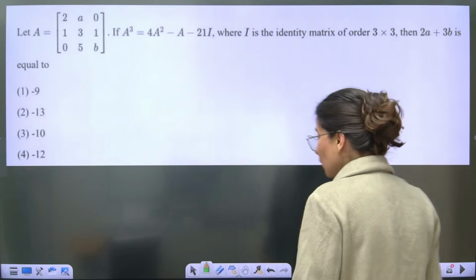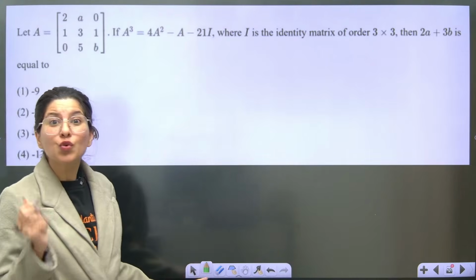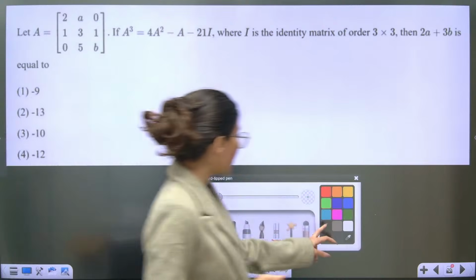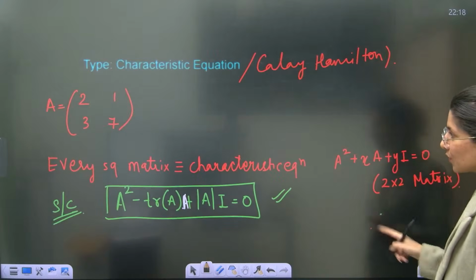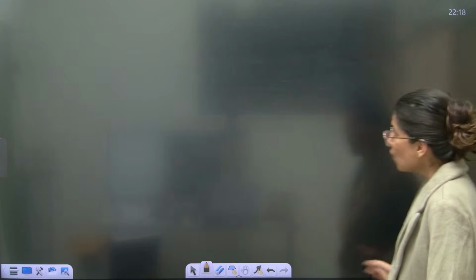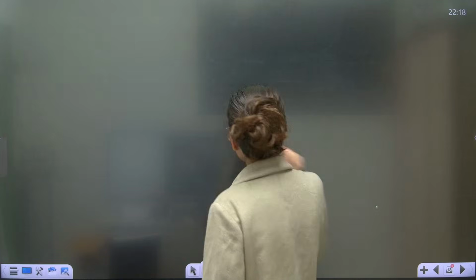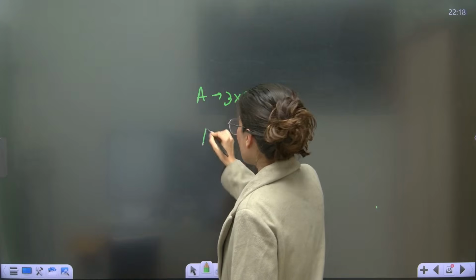Now, I told you about something which is 2 cross 2. What about 3 cross 3, ma'am? Because now understand, if I go back, I told you some concept 2 cross 2, every square matrix characteristic equation. What if you are having a 3 cross 3? A is a 3 cross 3. Then obviously you will have this.